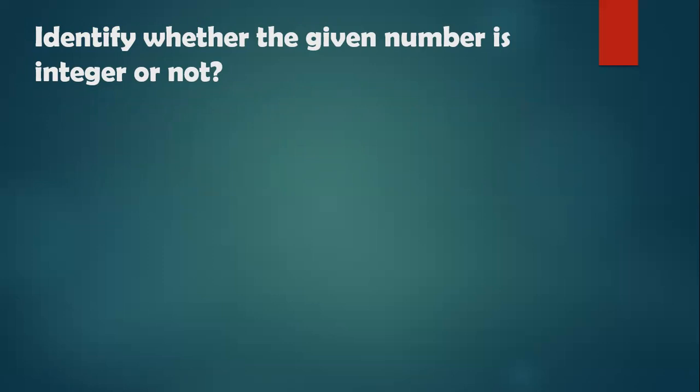So the first number is 25. Is it an integer? Yes, it is an integer because it is a perfect counting number. What about 0.142? No, because this is a number having a decimal in it. What about 1000? Yes, it is an integer. What about minus 12,548? The number is so big, but still this number is an integer. And what about 5 upon 7? No, because this is the fractional form.